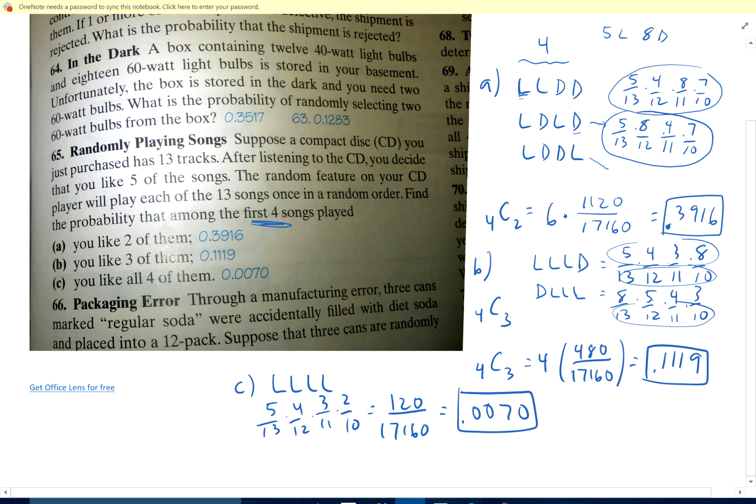Alrighty, that's a challenging one. That's a tough one. You have to recognize a few things on here, like how many different ways can you get an answer, and how many times does it come up, and those sorts of things. All right, there you go.